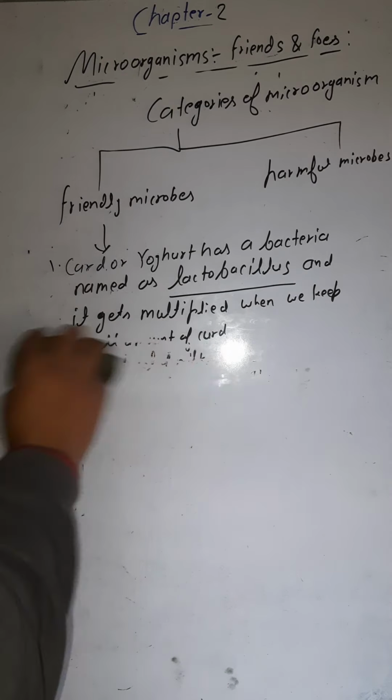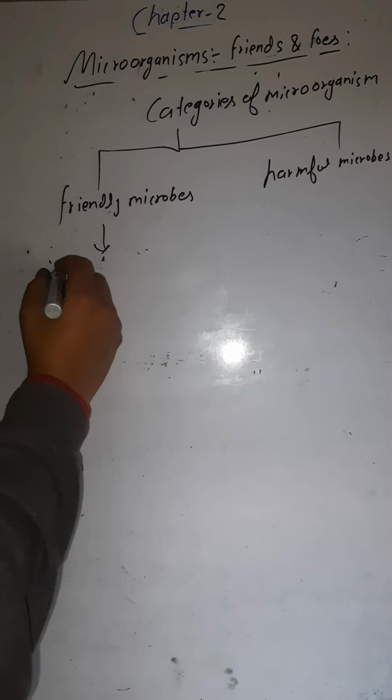Okay, third one, let me erase this. Here I'm writing about the third one, and these are also friendly microbes. So here you can see the yeast.